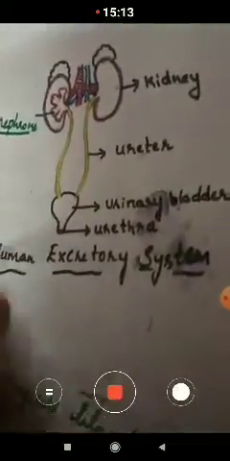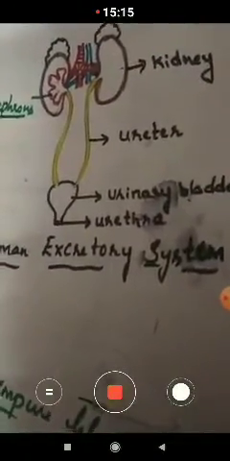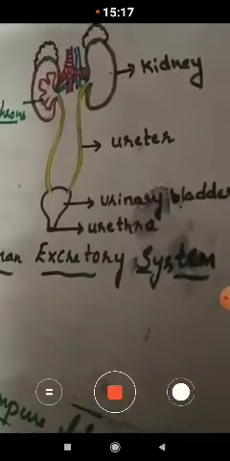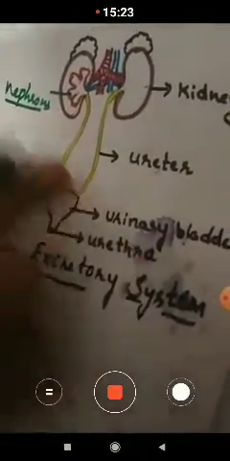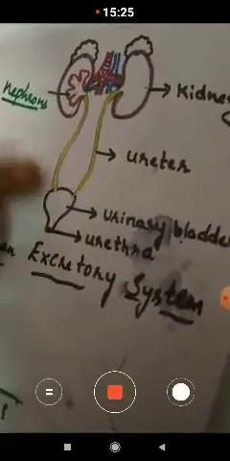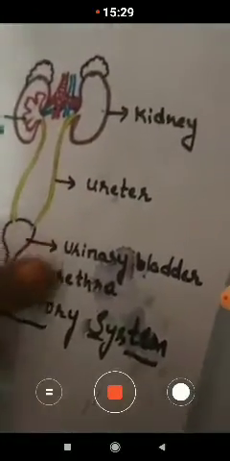So this is the function of the human excretory system. Here we can observe how the urine is formed and how it is thrown out of our body through the kidneys, ureter, urinary bladder and urethra.